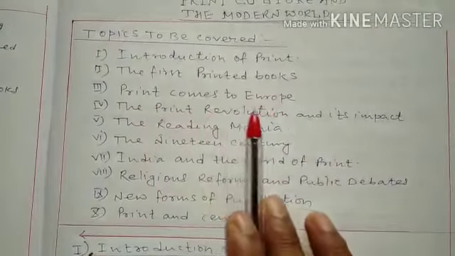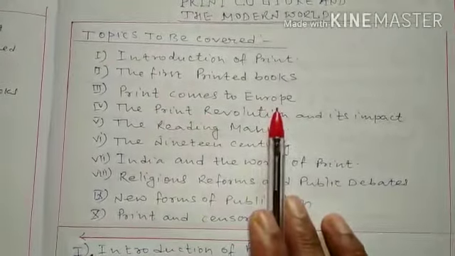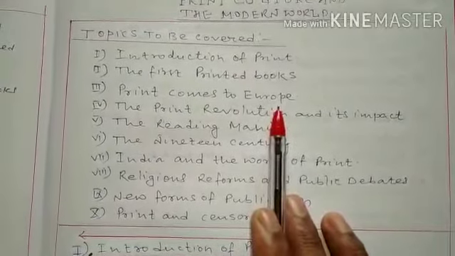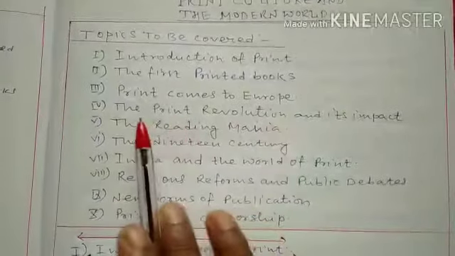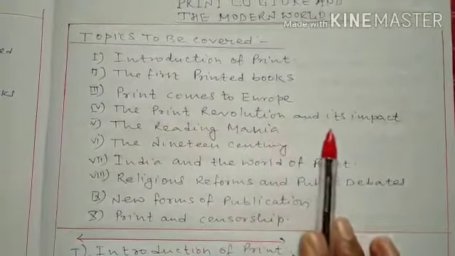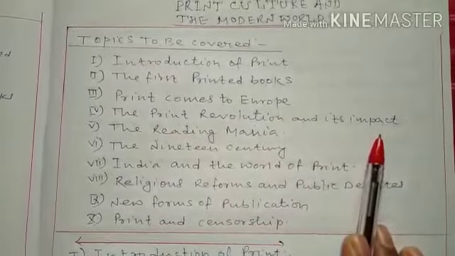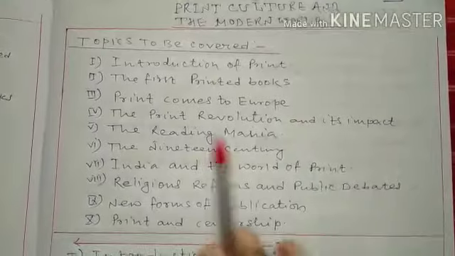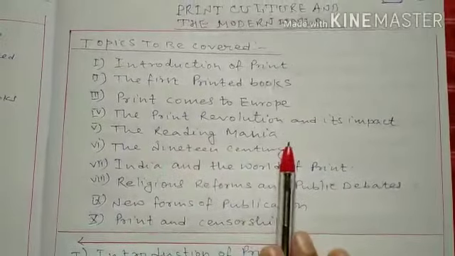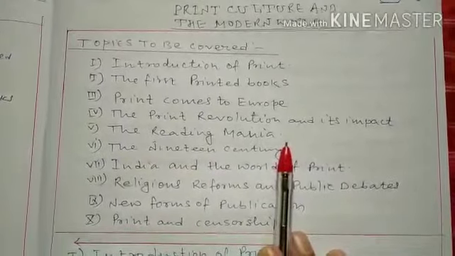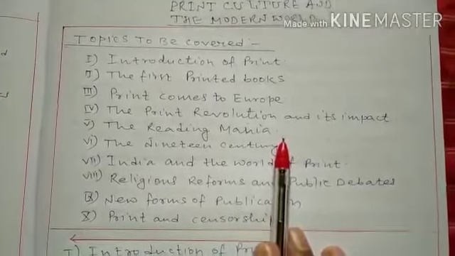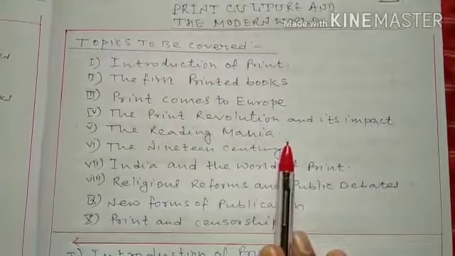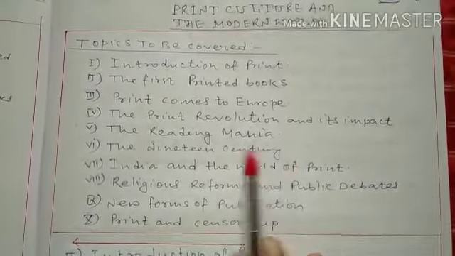Next, print comes to Europe. In this topic we are going to read how print traveled to Europe from different parts of the world. The print revolution and its impact. In this topic we will read about the impacts and revolution of print. The next topic is reading mania. Here we will read about how reading as a leisure activity developed in European countries.